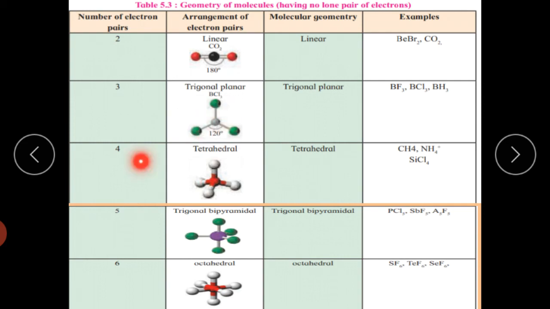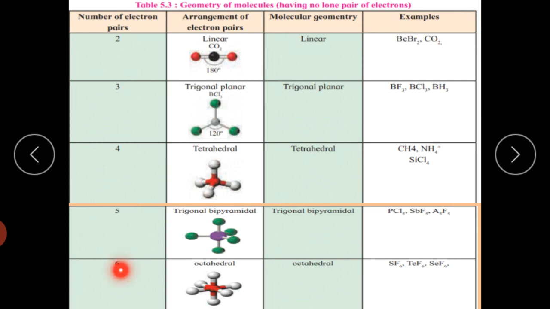If the electron pairs are 4, then this is tetrahedral. Examples: methane, ammonium ion, silicon tetrachloride. If the number of electron pairs is 5, then this is a trigonal bipyramidal geometry. Examples: PCl5, SbF5, AsF5, that is phosphorus pentachloride, antimony pentafluoride, and arsenic pentafluoride.